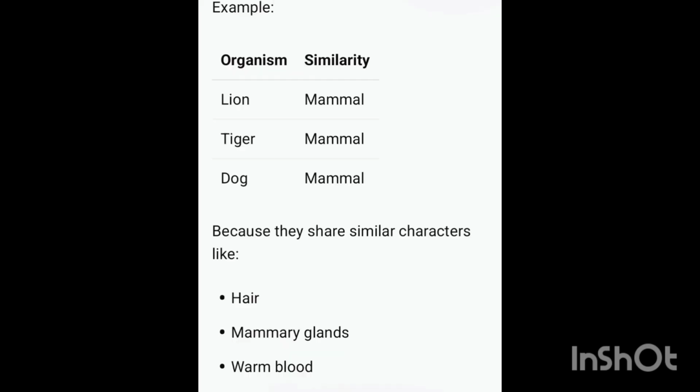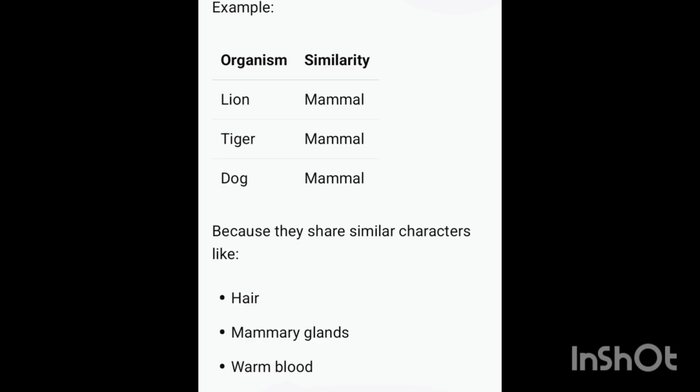Lion, leopard and tiger with several common features are all species of the genus Panthera. This genus differs from another genus Felis, which includes cats. A genus with a single species is known as monotypic, whereas a genus having more than one species is known as polytypic.